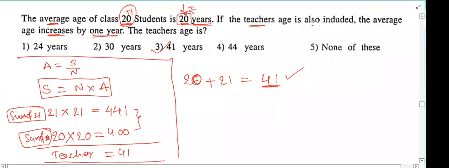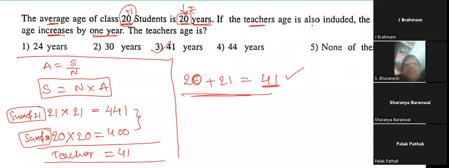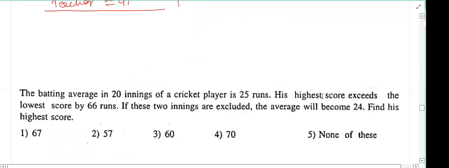So this is the mathematical way. Maybe here the numbers are somewhat comfortable, then it is okay. But if the numbers are bigger or multiplication is taking time, it will be a waste of time. This approach is a waste of time. So try to understand the concept instead of doing that. But it is of your comfort. Whatever you want, you can do. Done? Understood? Yes, sir. Okay, we'll see one more question.